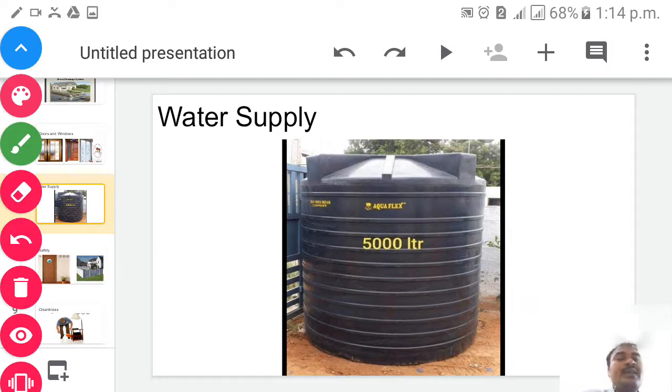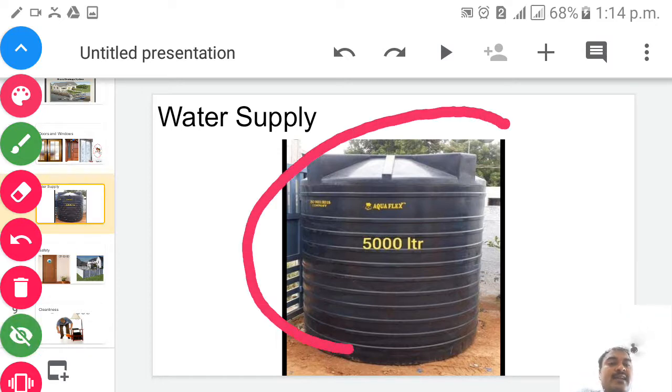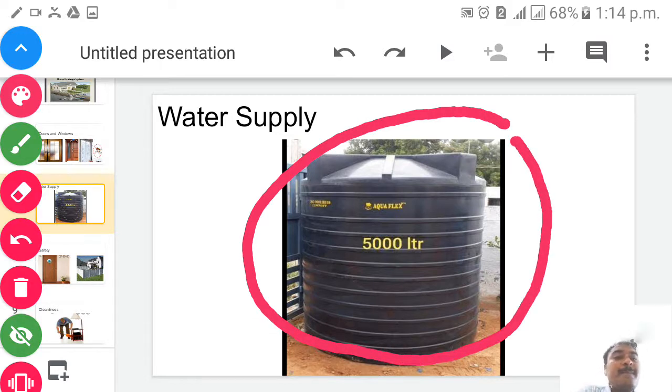Yes. So children, the next important point we have to take care of in our home is the water supply. So we can see, children, here, what is this? This is a big storage tank, children. How much water can it store? You can see here 5,000 liters, children. Not only a small amount but a large amount of liters can be stored.